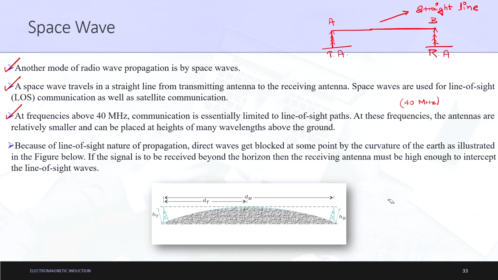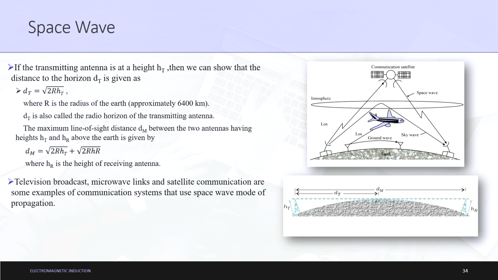So, this was the concluding point. How it is done, we will understand in the next slide. So, please look here carefully, it is a very beautiful concept. If the transmitting antenna is at a height ht, let us say the height of this transmitting antenna, used for transmission, and the receiving antenna is used for receiving. Then we can show that the distance to the horizon dt is given as follows. This is the point of the horizon. The distance from this portion to this portion is denoted by dt.